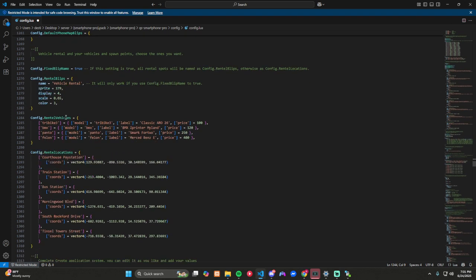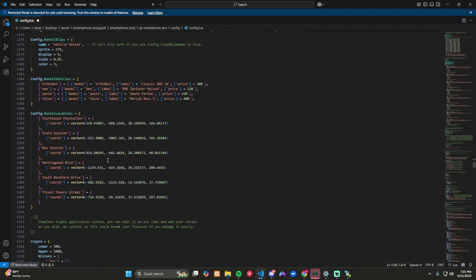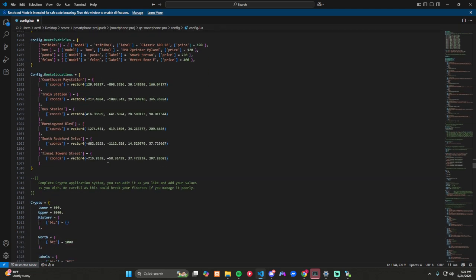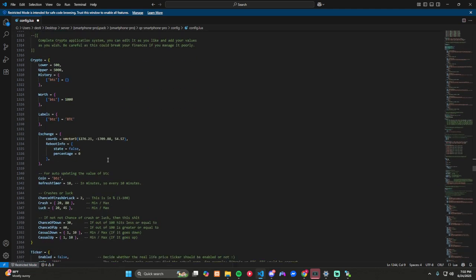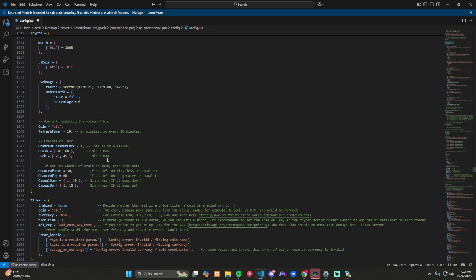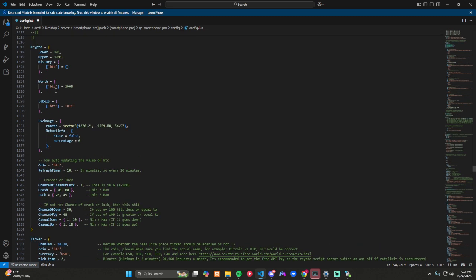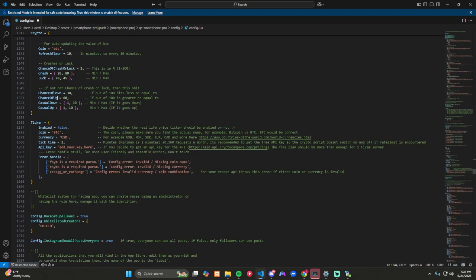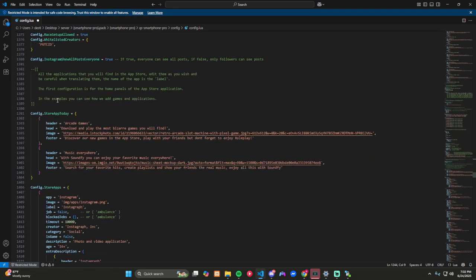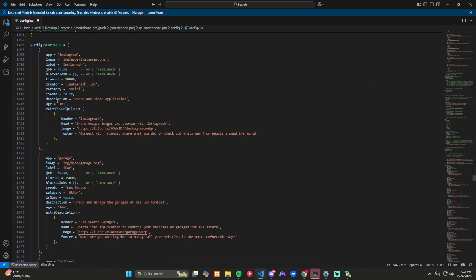Rent cars. You can go in here and put cars in they can rent. Crypto. Remember, this is the Bitcoin, just in case you have an issue with it. Arcade games, and then the apps.